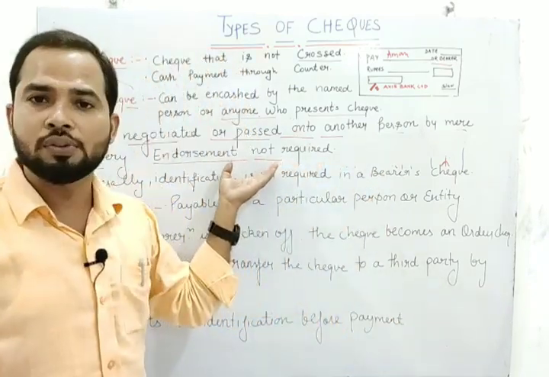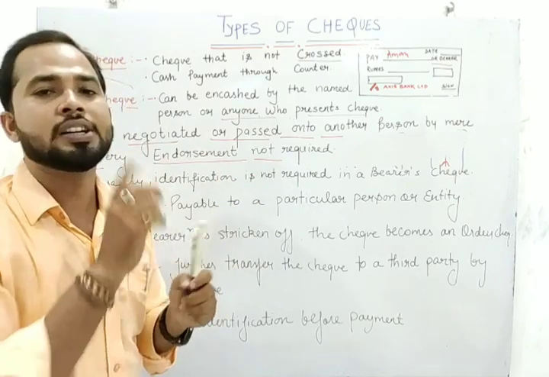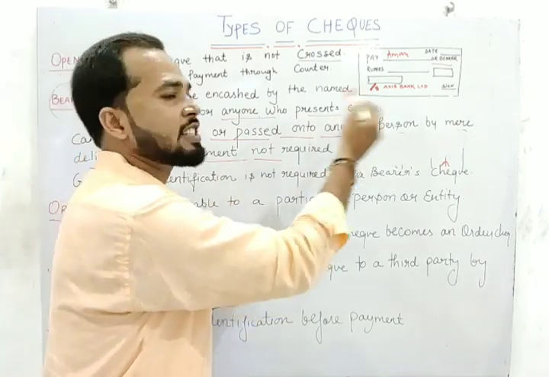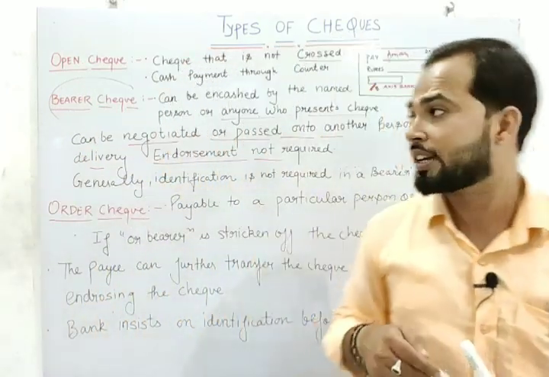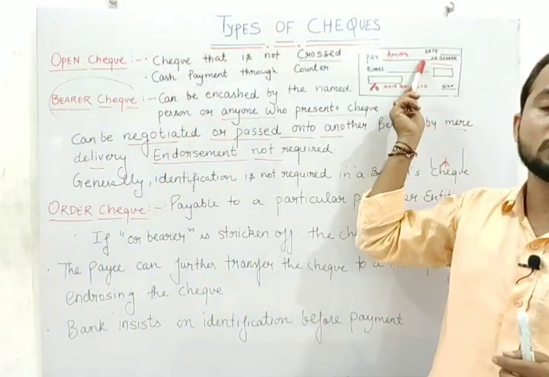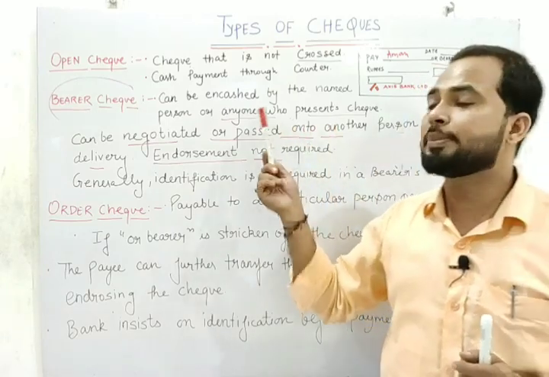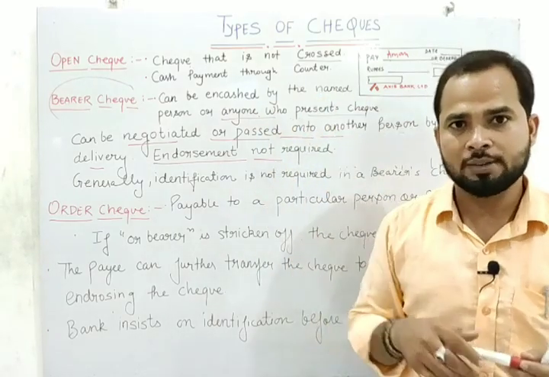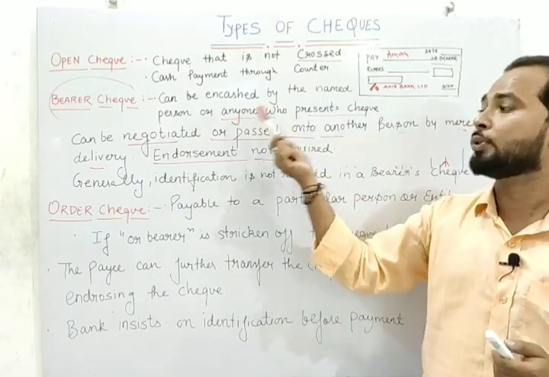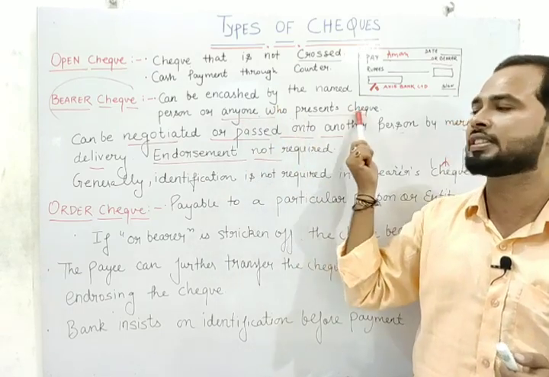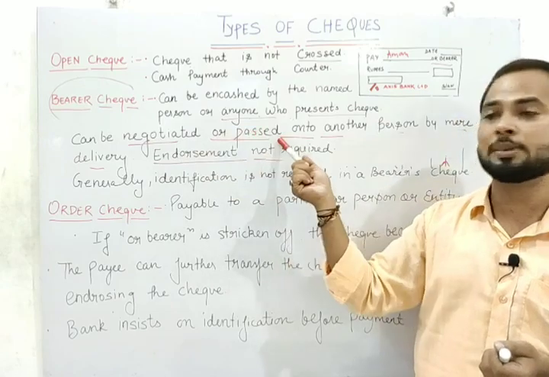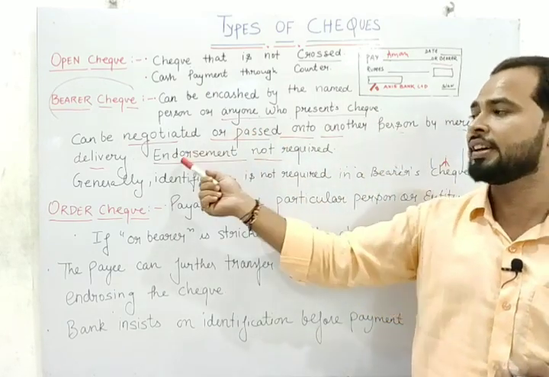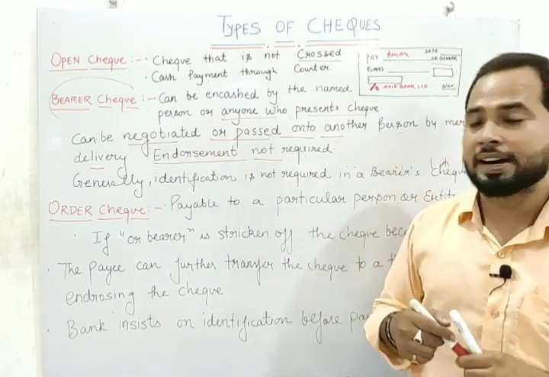But in case of bearer check, no need of endorsement. The check will be easily transferred from one person to another person. I hope you got it. What is the meaning of bearer check? In case of bearer, we have to use "or bearer". It can be easily transferred from one person to another person. And who gets the money? Anyone who presents the check can get the money. It is transferred by mere delivery. Endorsement is not required.